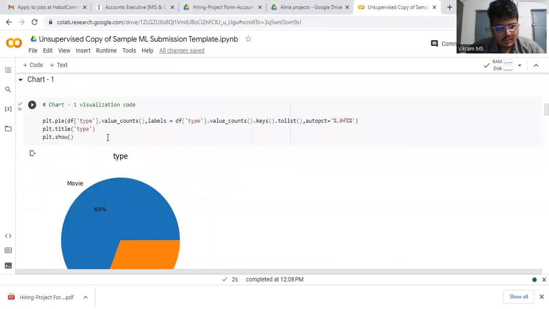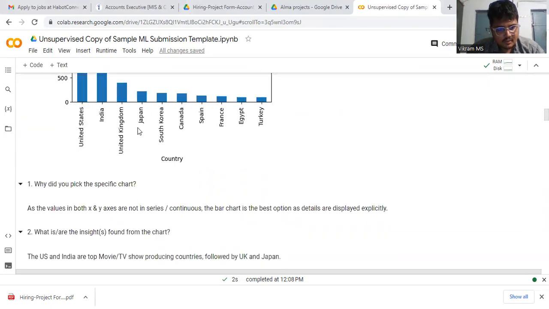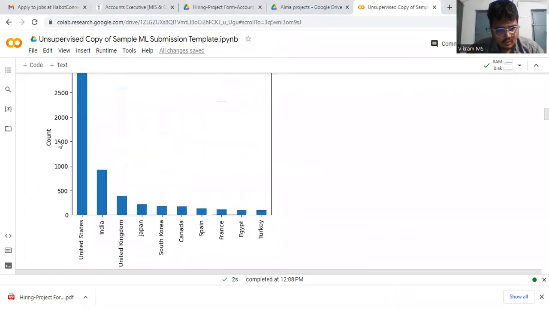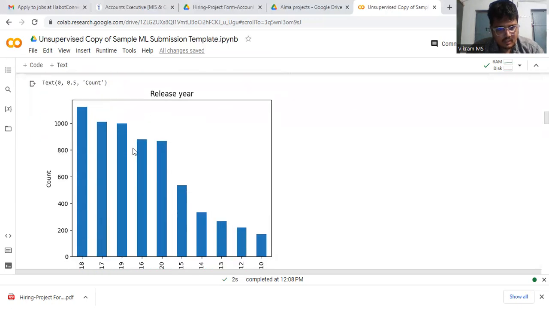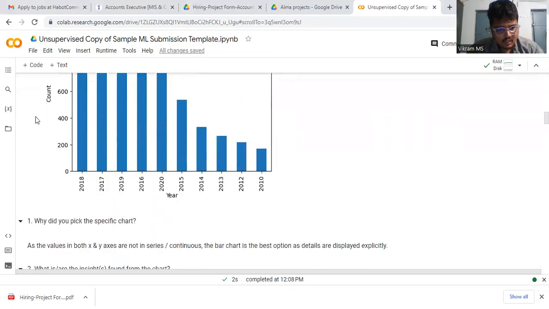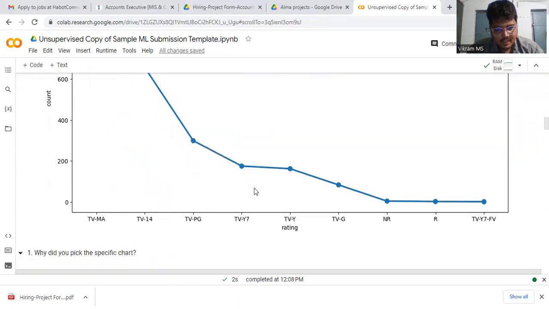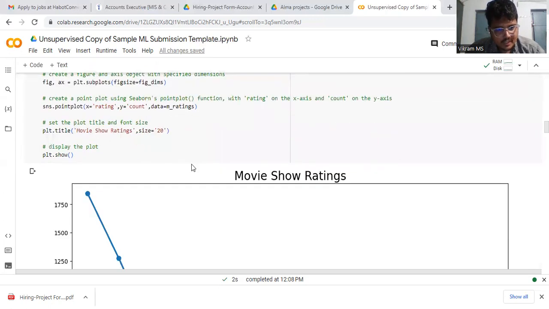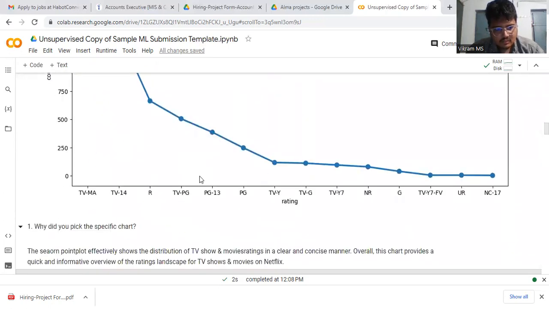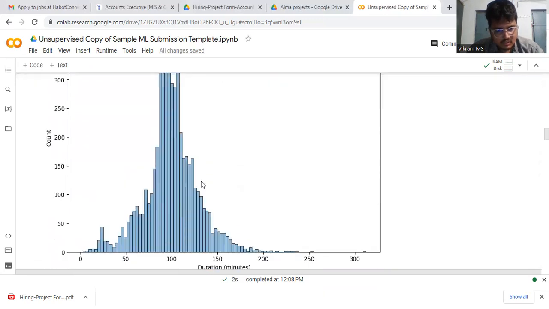What is data visualization? First, we use a pie chart, and second we use df.country and show a bar plot of country and counts. United States has the highest count. The second one is India. Next, the release years and counts. The third plot. The fourth plot is a line graph of the TV series rating and count values. The fifth plot is movie ratings and count. And the sixth plot is a bar plot, as shown, a histplot.